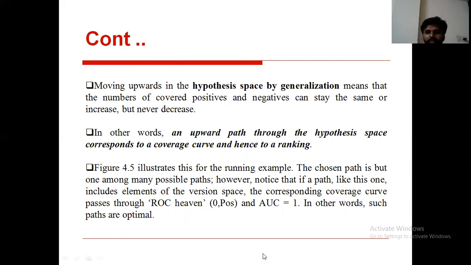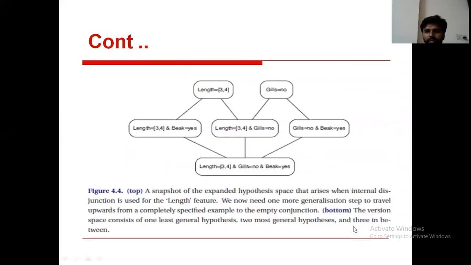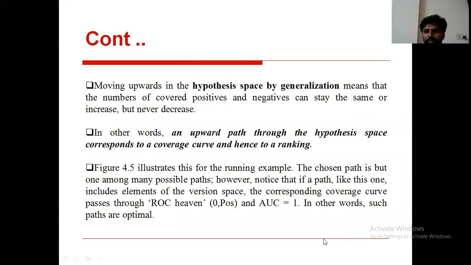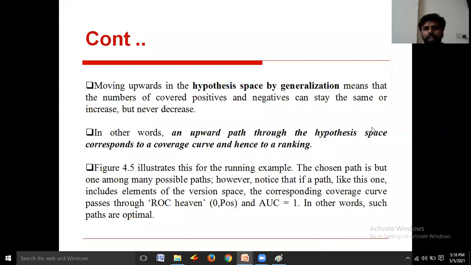Coming to the next one. Here, moving upward in the hypothesis space by generalization means that the number of covered positives and negatives can stay the same or increase but never decrease. This is the use of generalization. In other words, an upward path through the hypothesis space corresponds to the coverage curve and hence to a ranking.